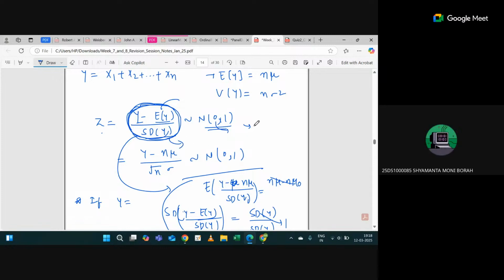It can be in this form also: sum of all the individual terms, square root of, divide by square root of, something like that. Okay. So let's see some questions.